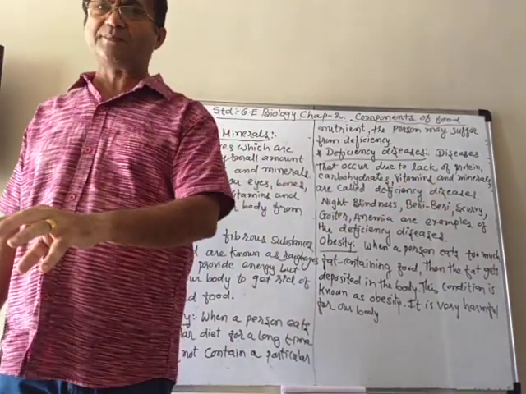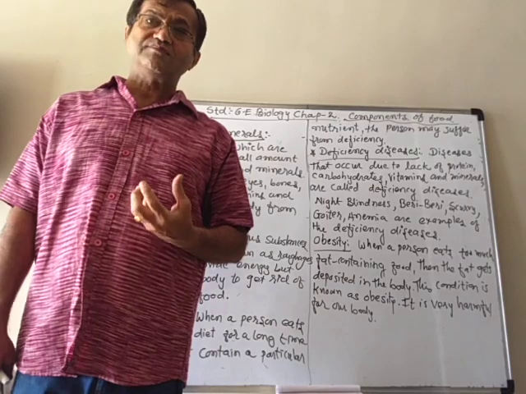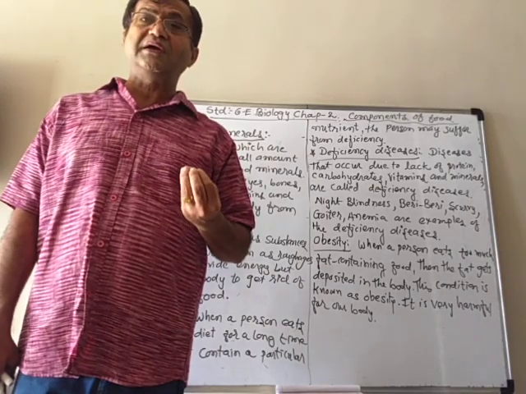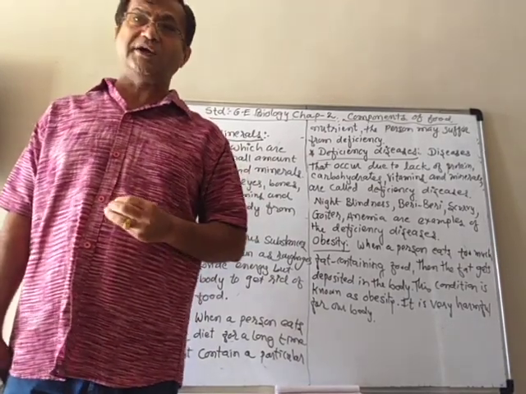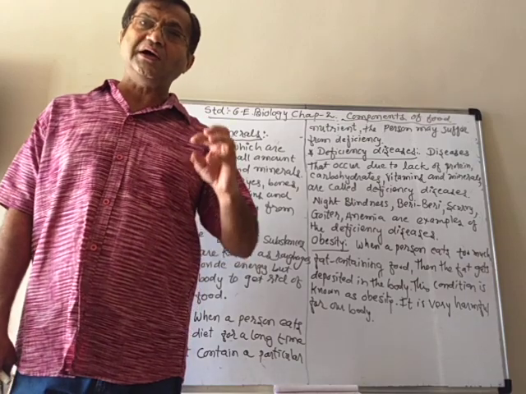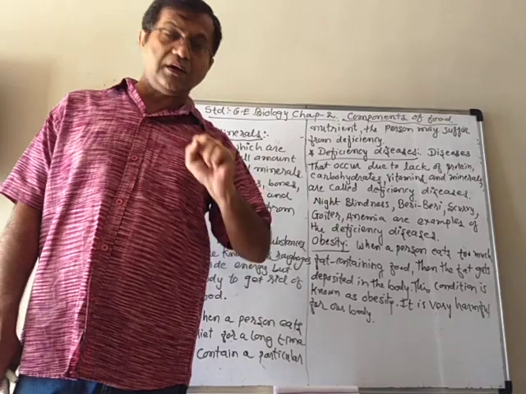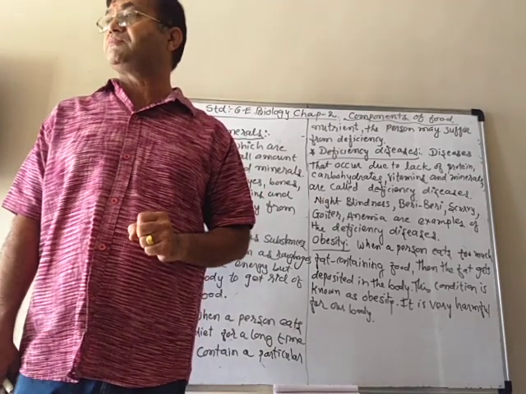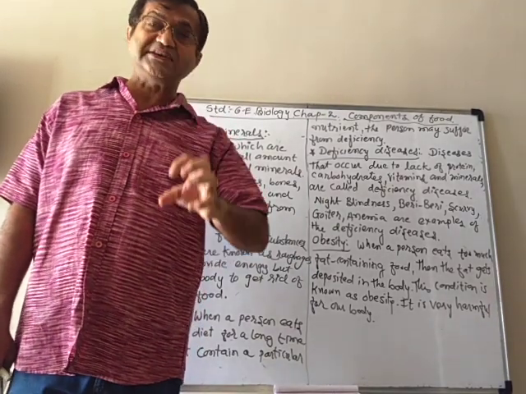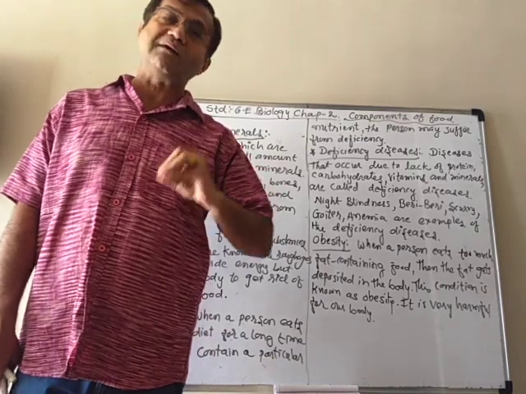But it can be very dangerous for your body, because all the components of food have their special importance, and therefore it is essential that you have them in our body.